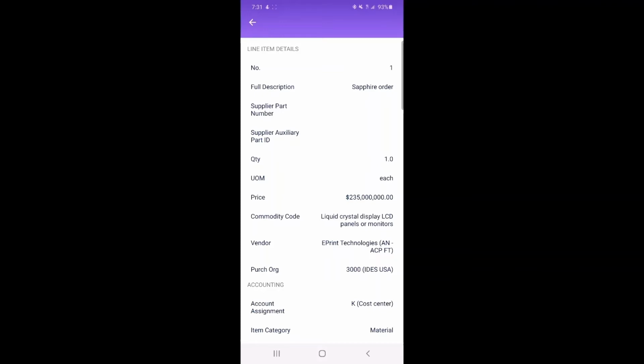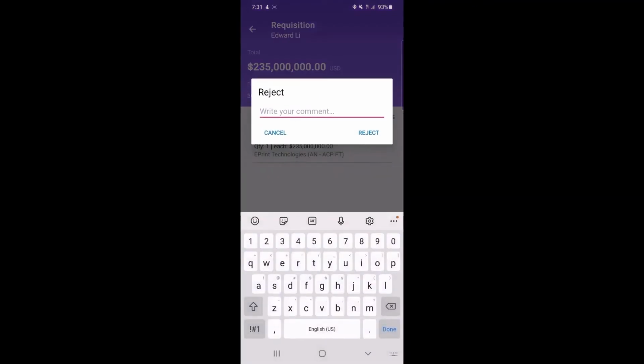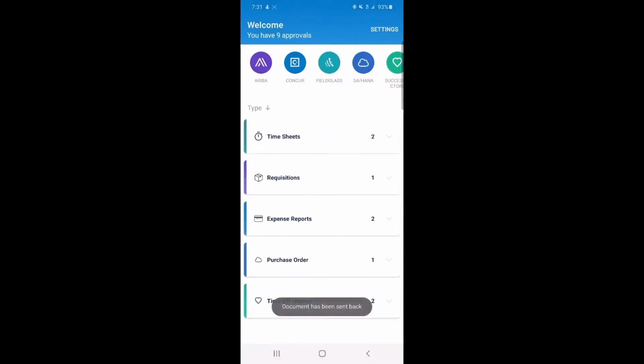I don't know where that got crossed or where Edward put the incorrect information, but we are going to go ahead and go back and send this to Ed and say, please check the dollar amount, because there is clearly something wrong. So we're going to go ahead and reject that, and then we'll move on to some of the other approvals that I have in here while we are in the Uber.